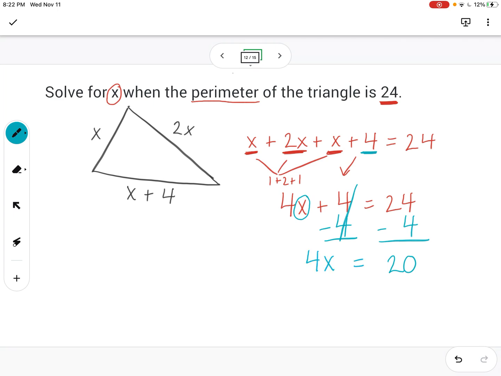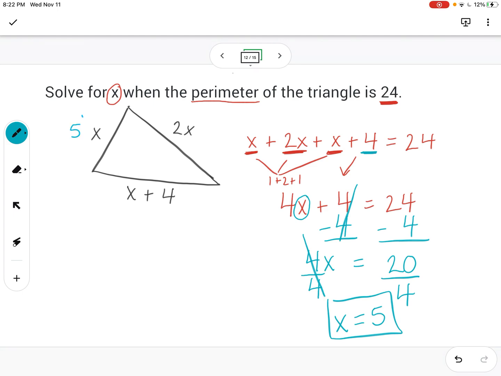Our very last step, let's think about what operation's occurring here, and that would be multiplication. So we're going to do the opposite and divide each side by 4. 4 over 4 cancels to 1. And then 20 divided by 4 is going to give us 5. So x equals 5. But don't take my word for it. Let's actually go ahead and plug in 5 for x and see if the perimeter truly is 24.